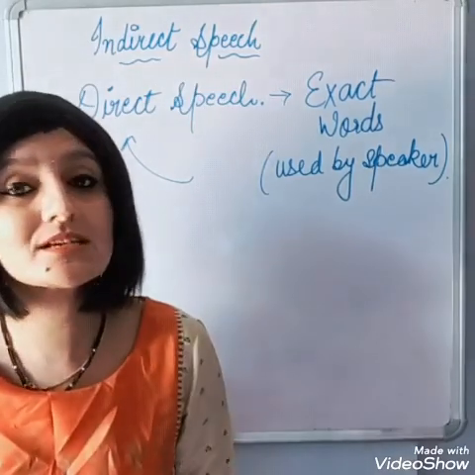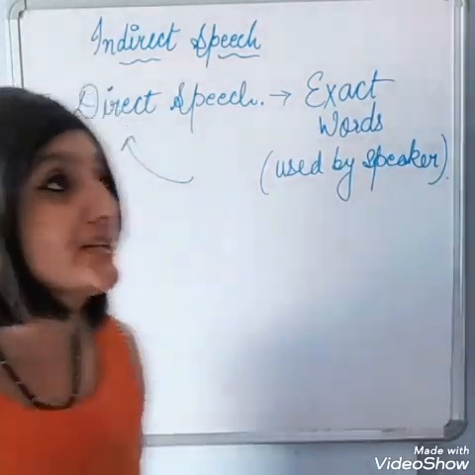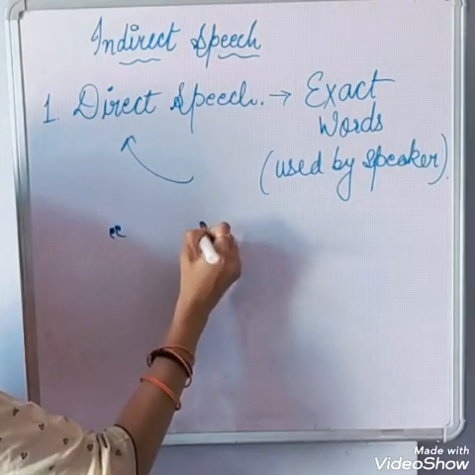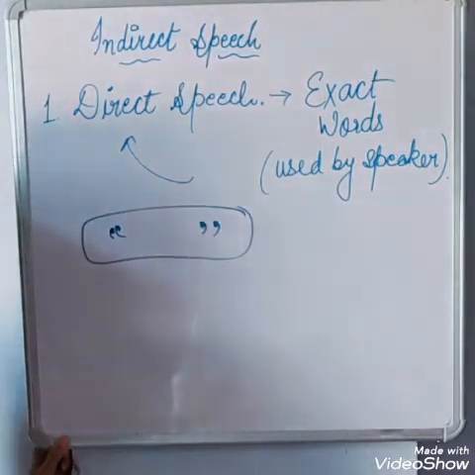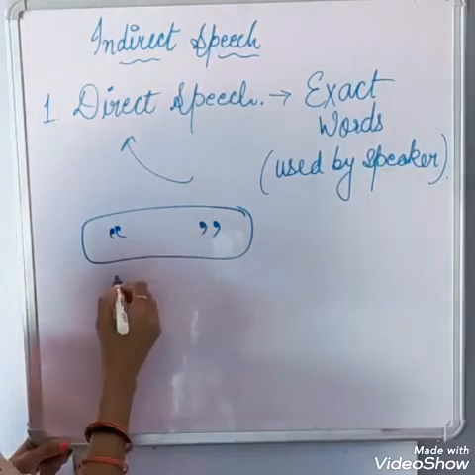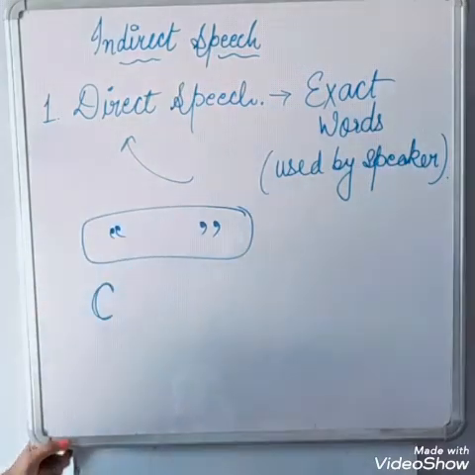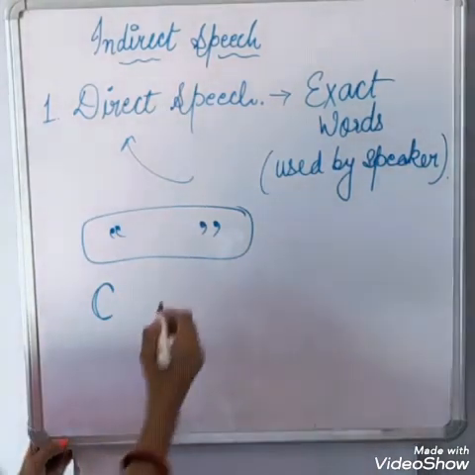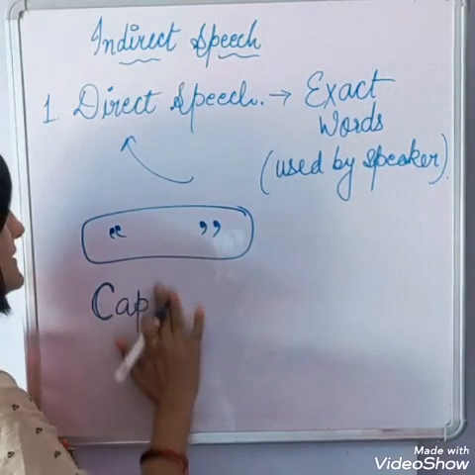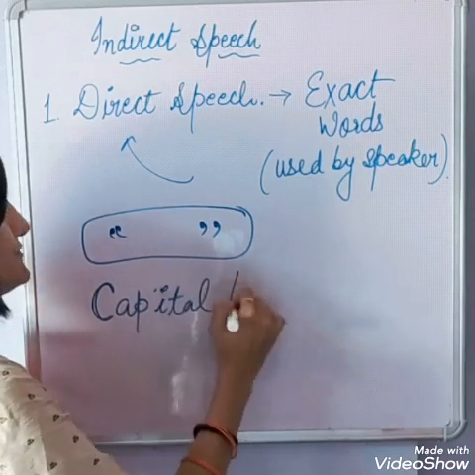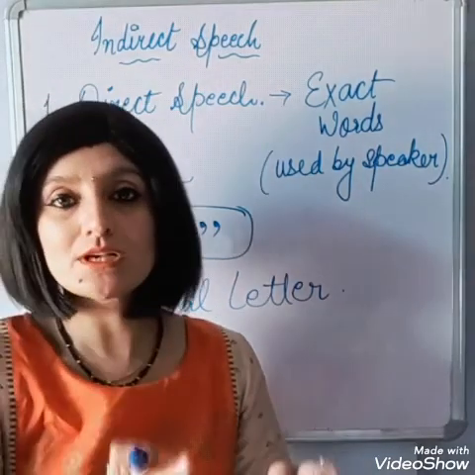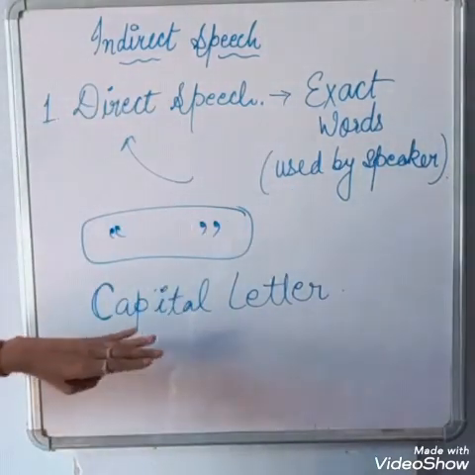We have learned 3 rules. In direct speech, the words said by the speaker come within inverted commas. The first word of the reported speech will be a capital letter.